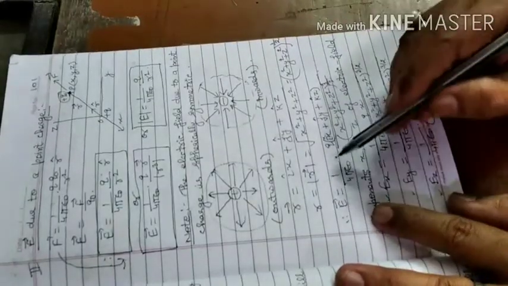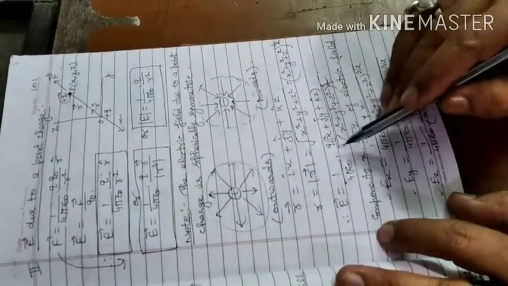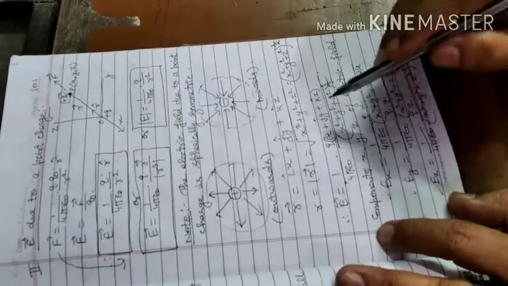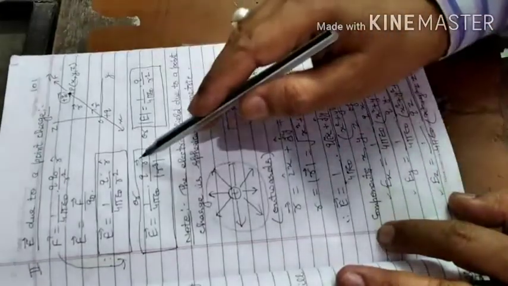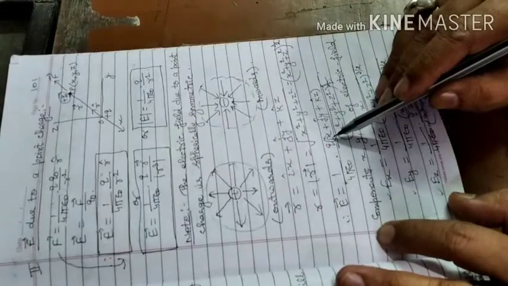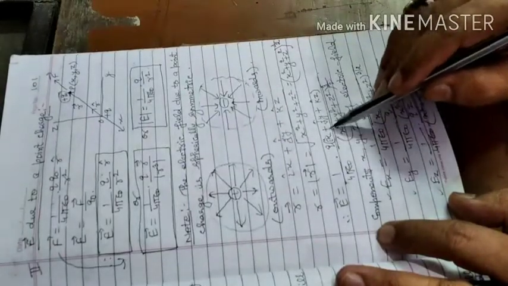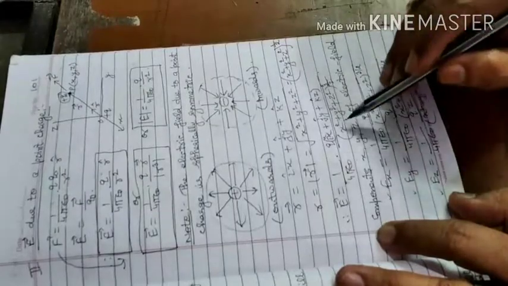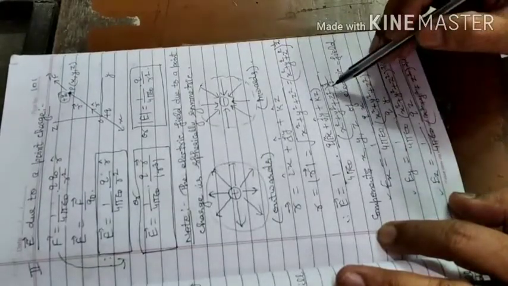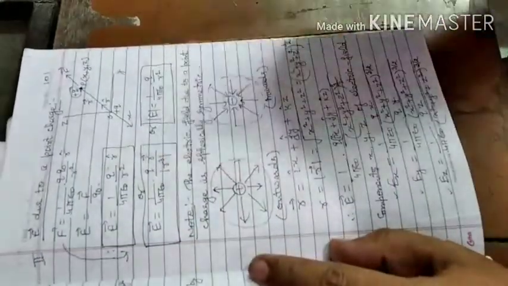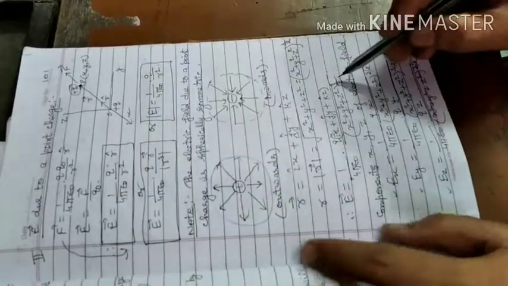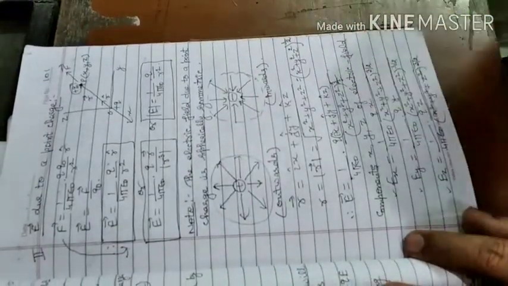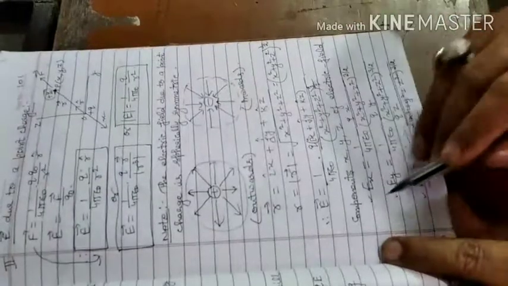Now electric field is equal to 1 upon 4 pi epsilon naught into Q. If we substitute the value of vector R, that is unit vector I x plus unit vector J y plus unit vector K z upon x square plus y square plus z square, and here it is the R cube, and here it is 1 by 2, so the power will come 3 by 2. I think it is very crystal clear.